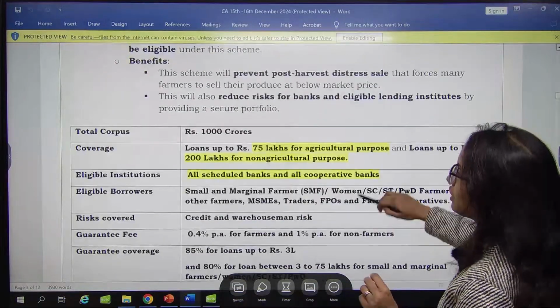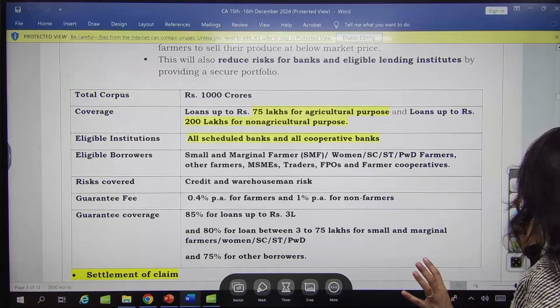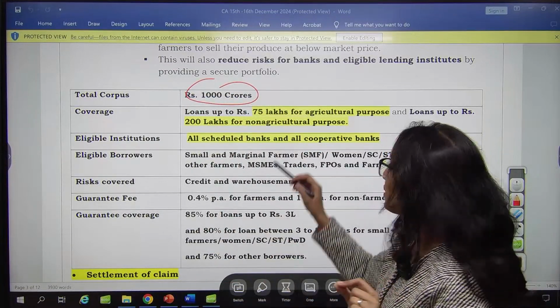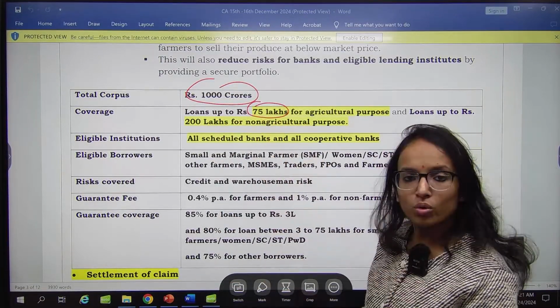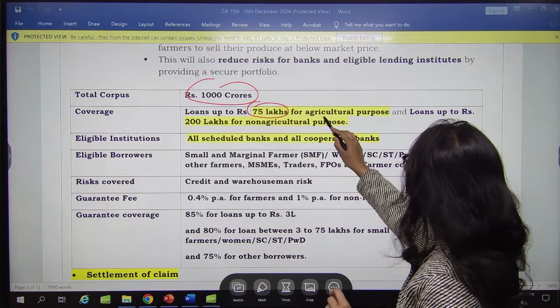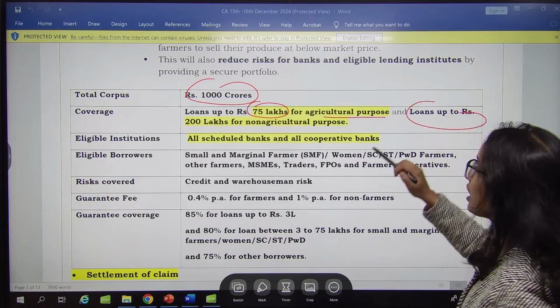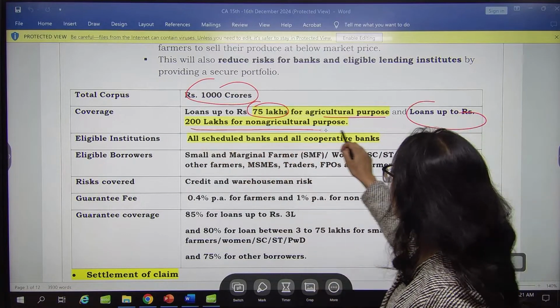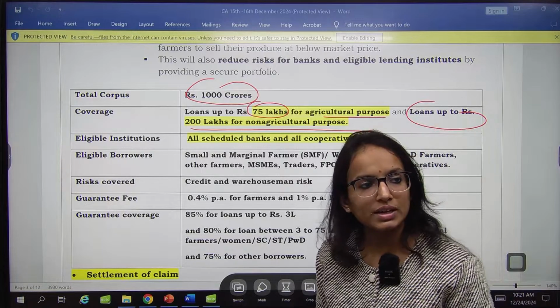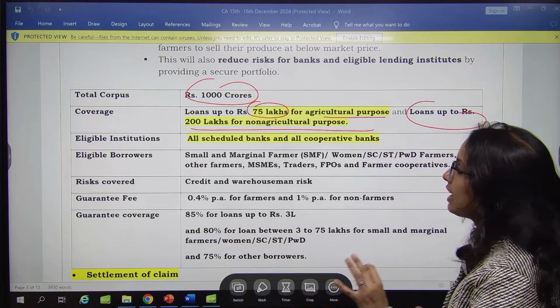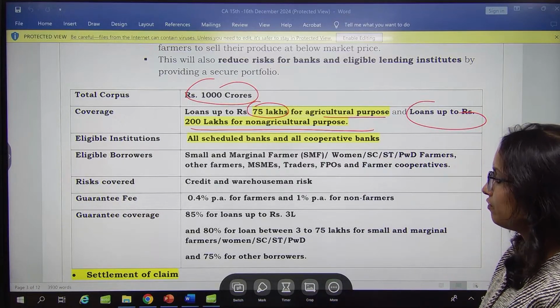Key features: the total corpus under the scheme is 1000 crores. Loans up to 75 lakh rupees, remember this figure, for agricultural purposes will be sanctioned, and loans up to 200 lakh for non-agricultural purposes.